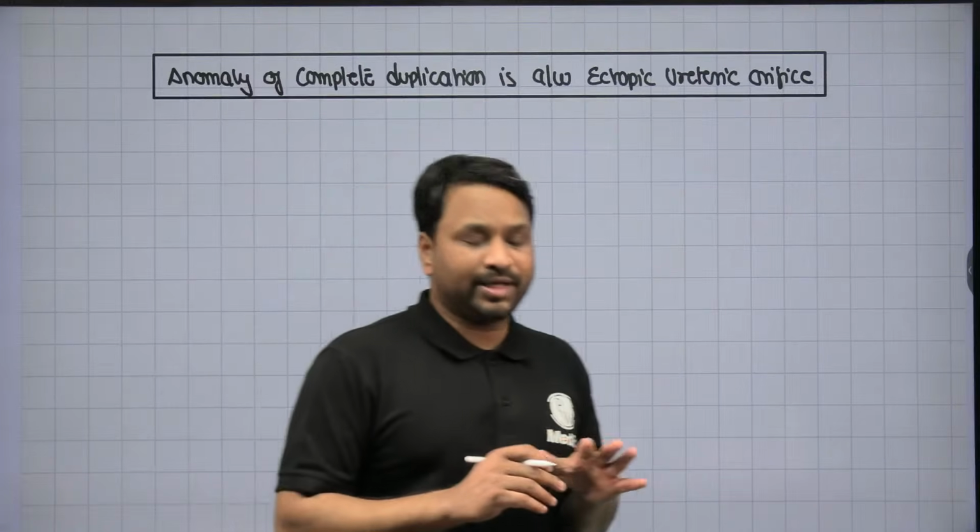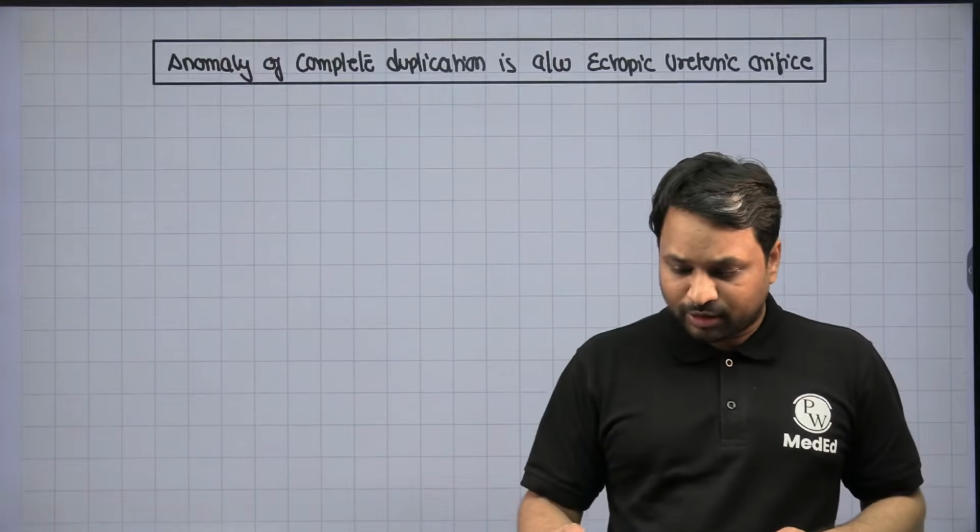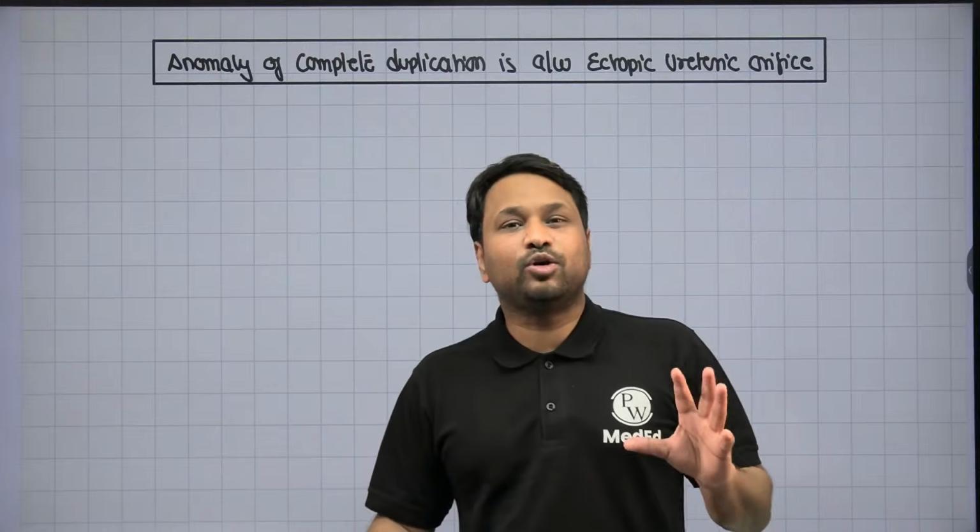Anomaly of complete duplication is associated with ectopic ureteric orifice. What is this ectopic ureteric orifice?